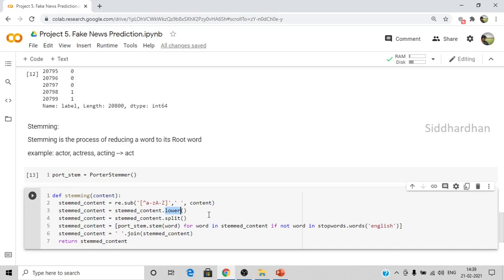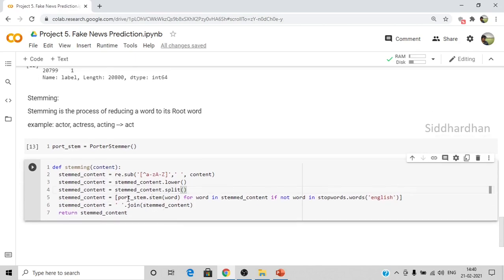The machine learning model or other processing may think that uppercase letters mean something significant, and we don't want that. So converting all the letters to lowercase is very helpful. Once we have done that, we split it, so all these words and text are converted to a list.